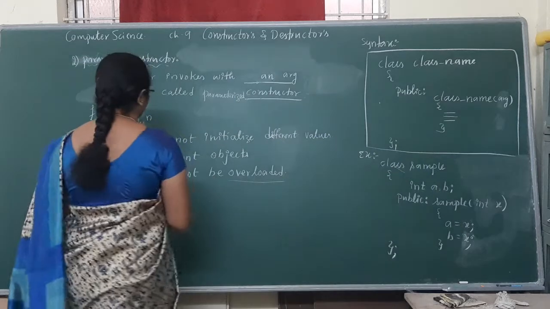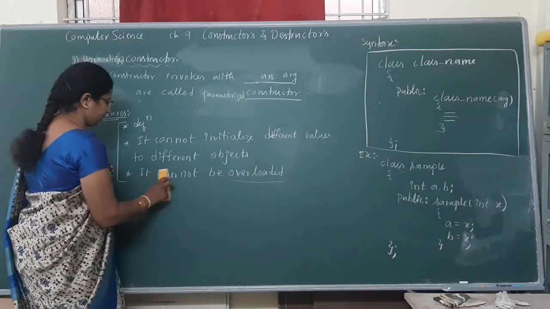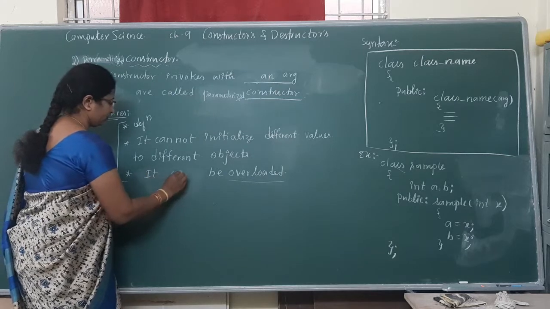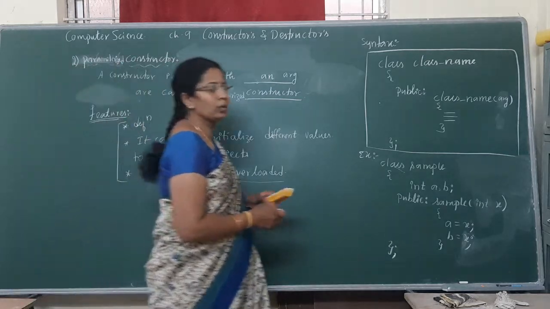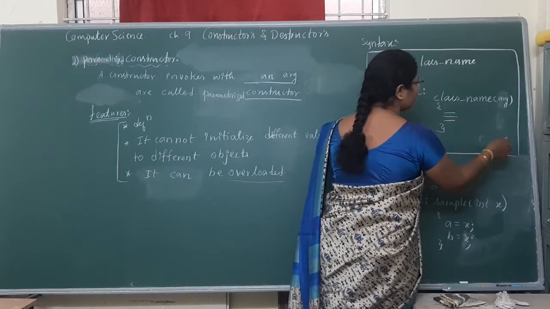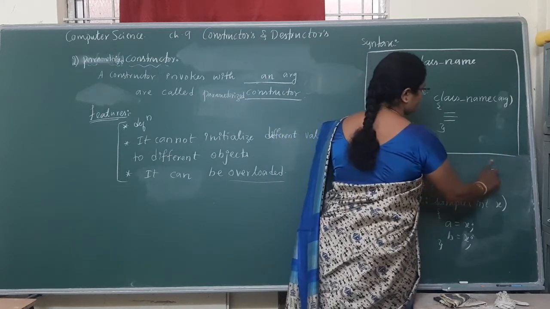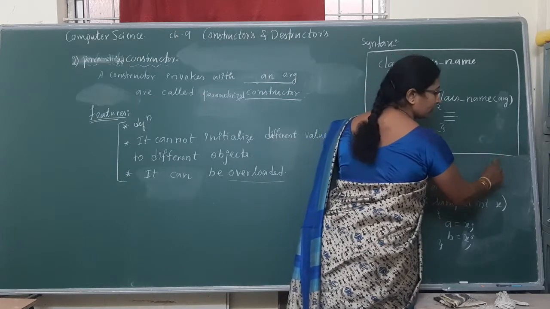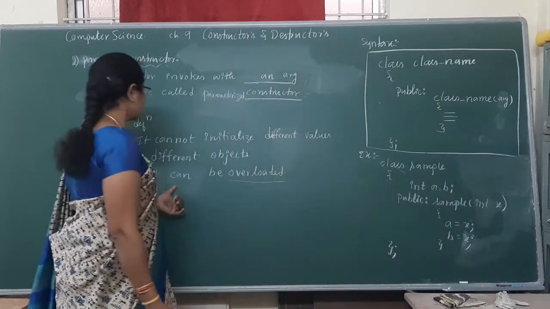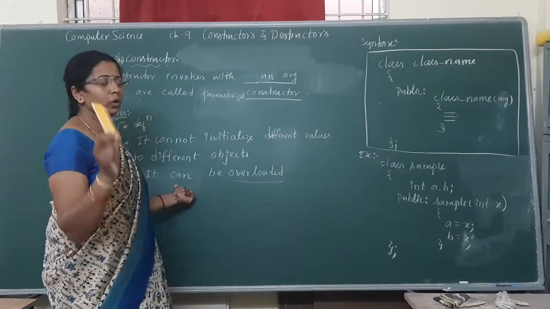It can be overloaded. Why? The same way I can write class name with argument 1, comma argument 2, or argument 1, 2, 3. So n number of arguments can be written, hence it can be overloaded.